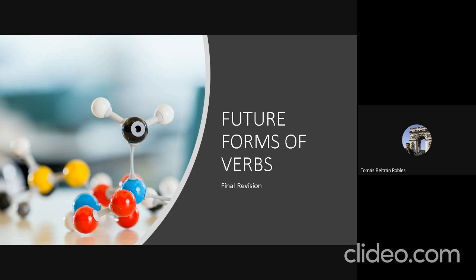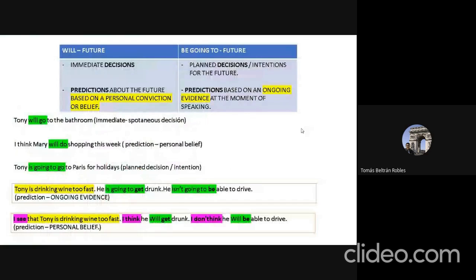Now, what we have here in the slide, guys, is the future forms of the verb as a final revision. Okay, let's go. In the first weeks, we analyzed the difference between will future and be going to future, which has to do with decisions and predictions.